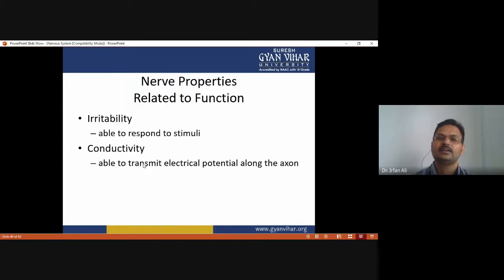And then the nerve properties related to the function. It has irritability, that means it is able to respond to stimuli. This is a property of neurons. And conductivity means that a neuron is able to transmit an electrical potential along the axon.